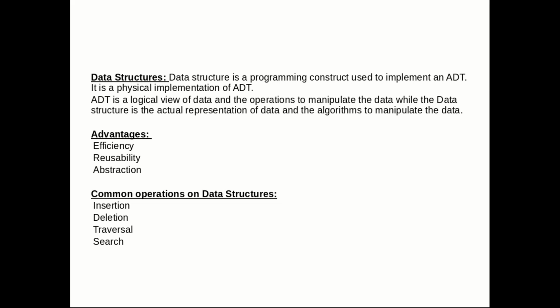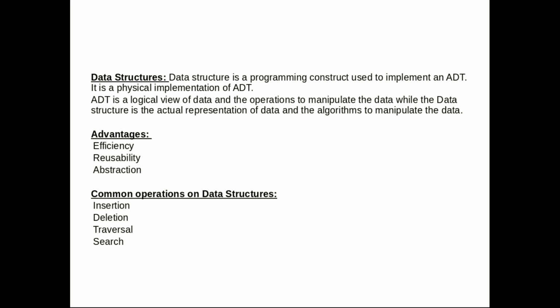For example, suppose we have some data and we need to organize it properly and perform a search operation. If we organize our data in an array, then we will have to search sequentially, element by element. If the item to be searched is present at the last position, then we have to visit all the elements before reaching it. So use of an array is not very efficient here. There are better data structures which can make the search process efficient, like ordered arrays, binary search, hash tables, etc. So different data structures give different kinds of efficiency.